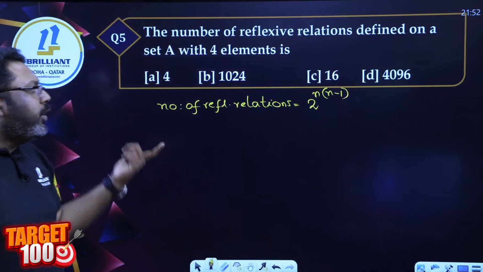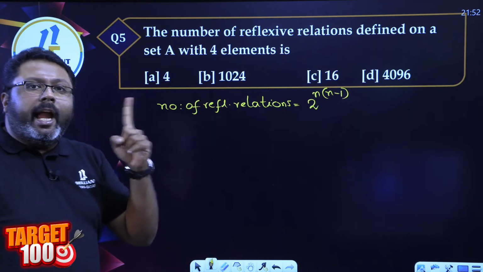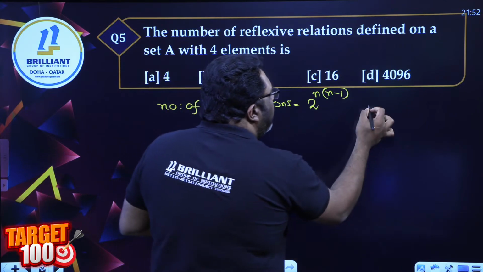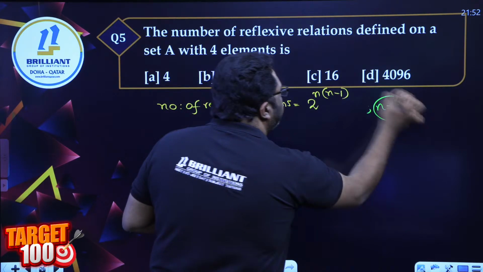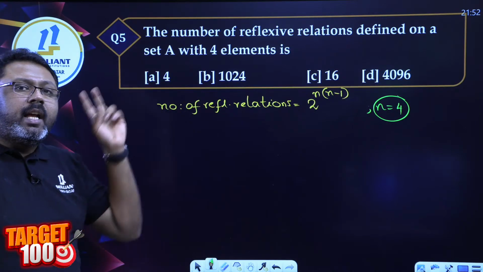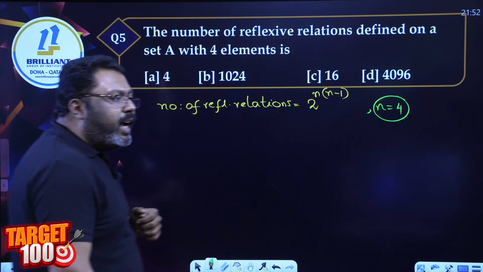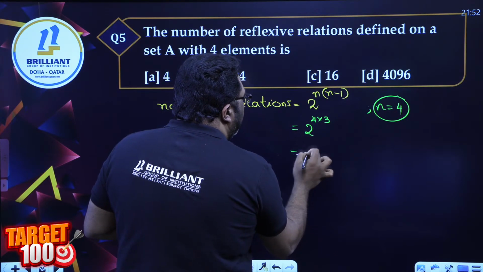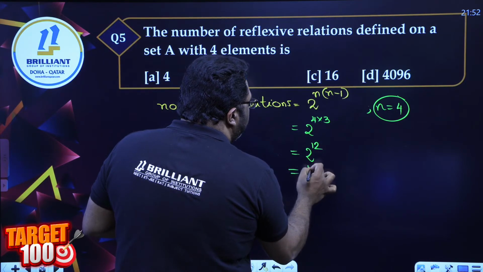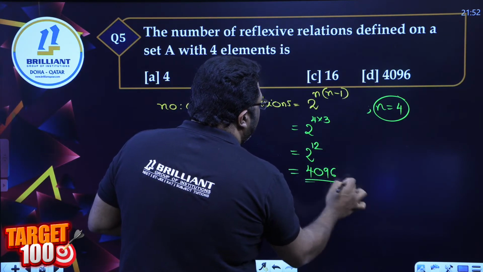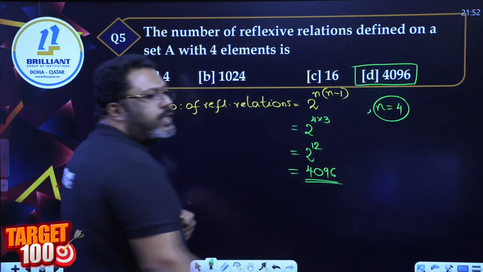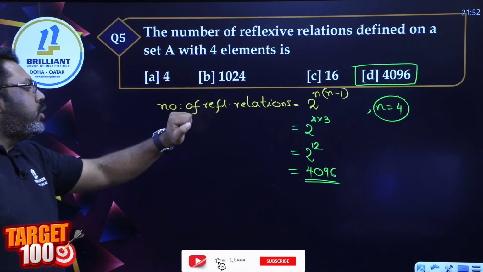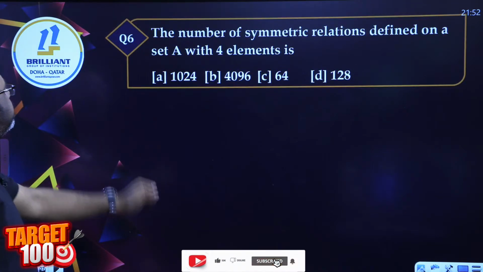N represents the number of elements, which is 4. A has 4 elements, then how many reflexive relations can be made with A? 2 raised to 4 into 3, which is 2 raised to 12, which is 4096. Option D, 4096. Number of reflexive relations, all of you, 2 raised to n into n minus 1.